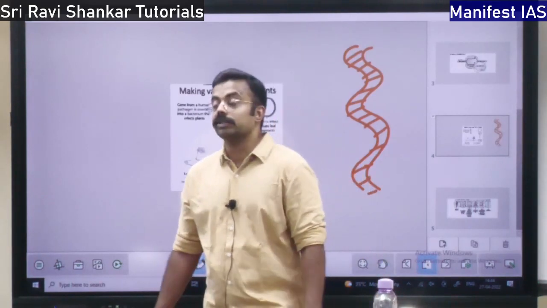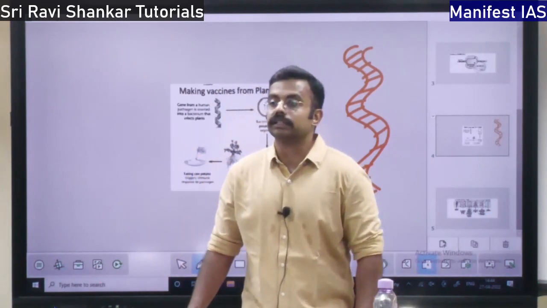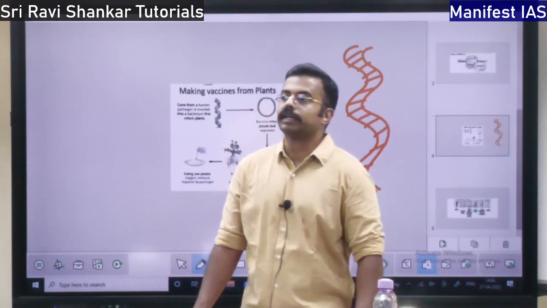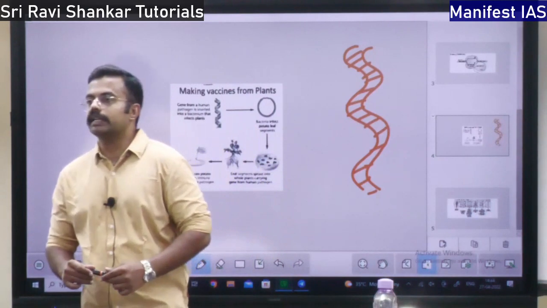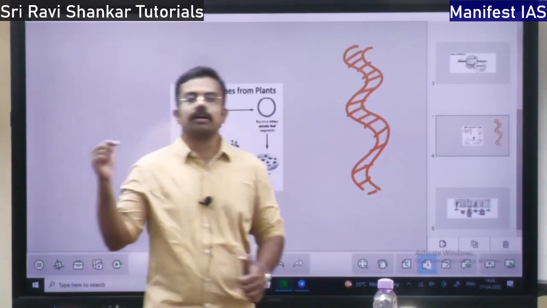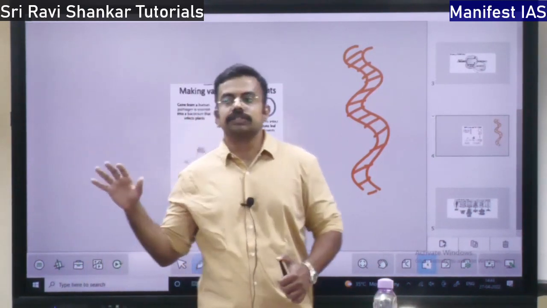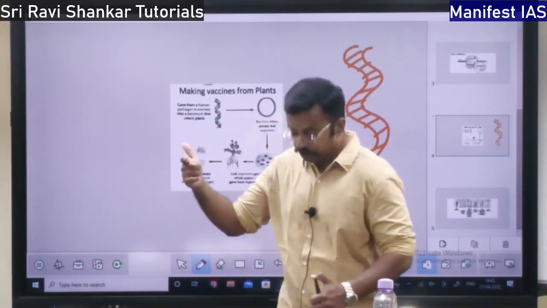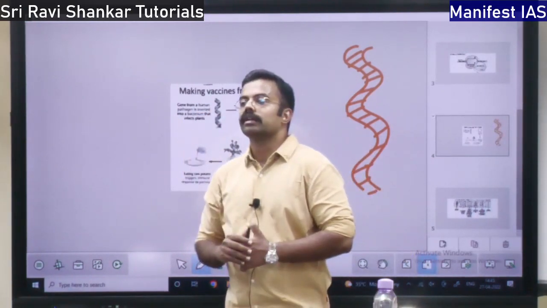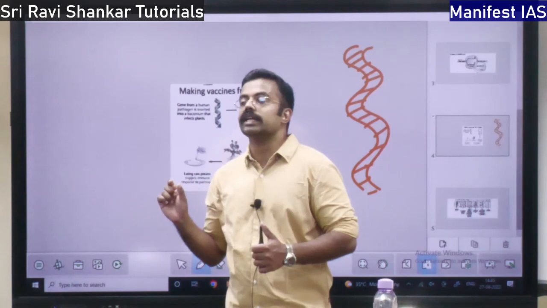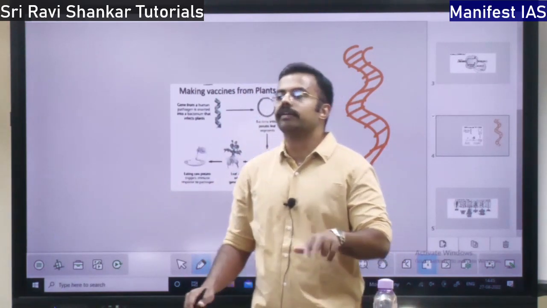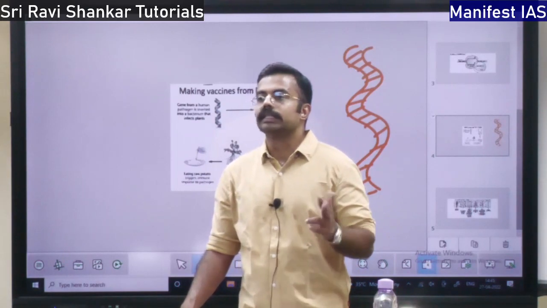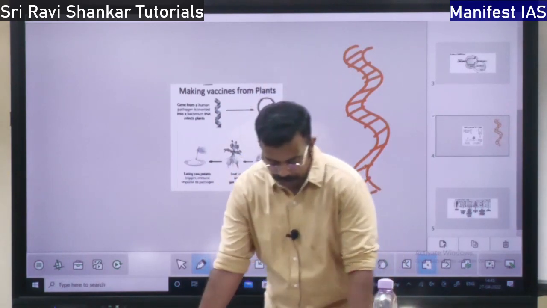So next the concept is gene mutation. The gene is going to get mutated. Especially when there are ultraviolet rays, if the ozone layer is not there, these ultraviolet rays are going to fall on the skin and the DNA is going to get mutated. Mutated means it is going to get converted into some other form. That is gene mutation, right?